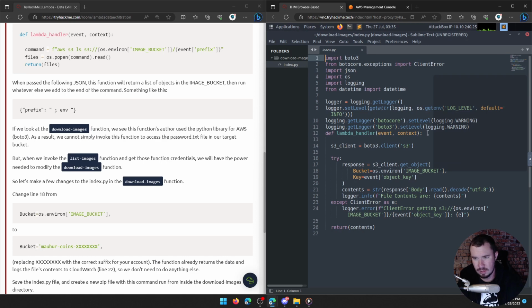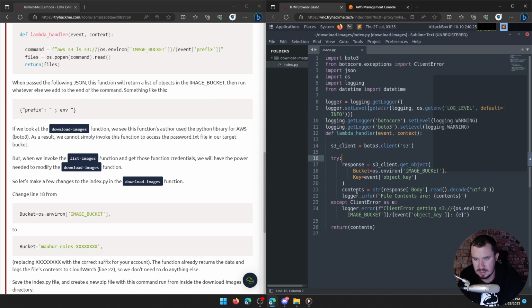So very similar thing here. We're just setting up logging, it looks like, and we are setting up a client, almost like a session, S3 there, and we have a try and except statement. So what are we trying? Well, we want to get a response variable from the S3 client, passing it from the Boto3 SDK. We want to get the object, and what object do we want to get? Well, we want to get the bucket, image bucket, and then pass it the key, the object key.